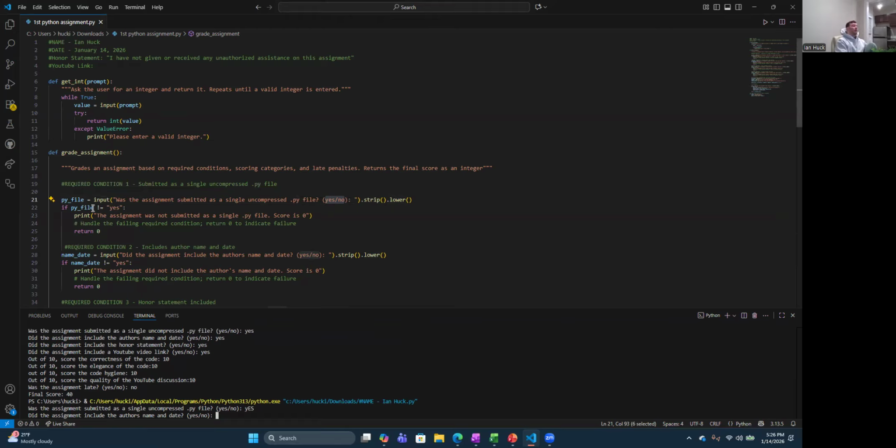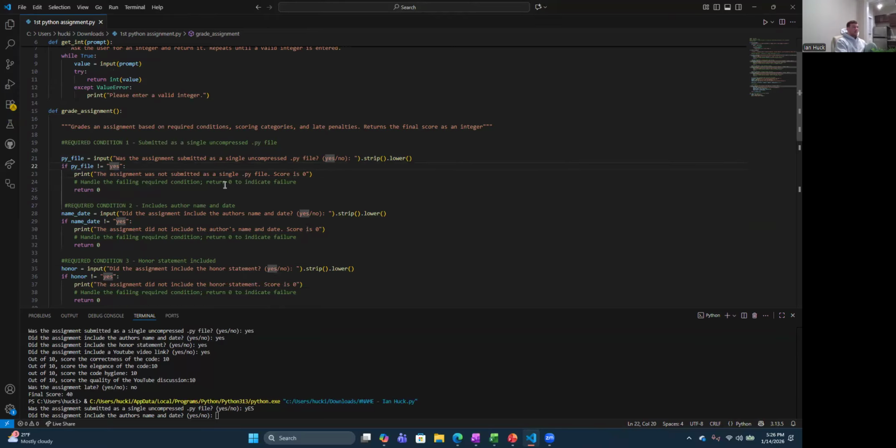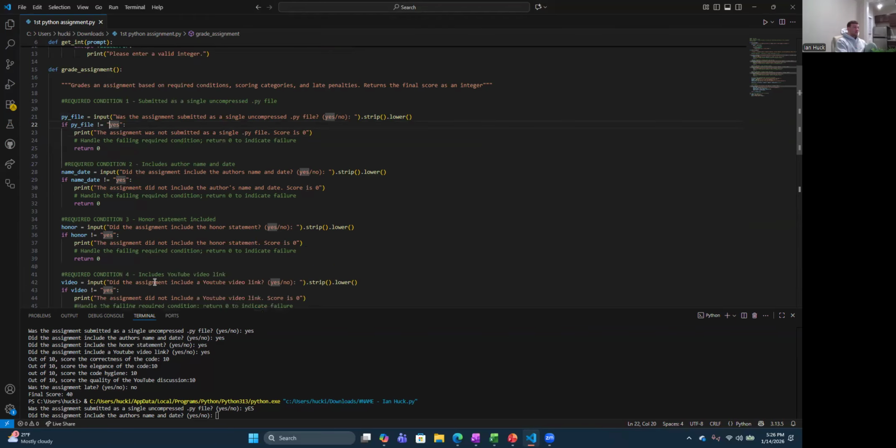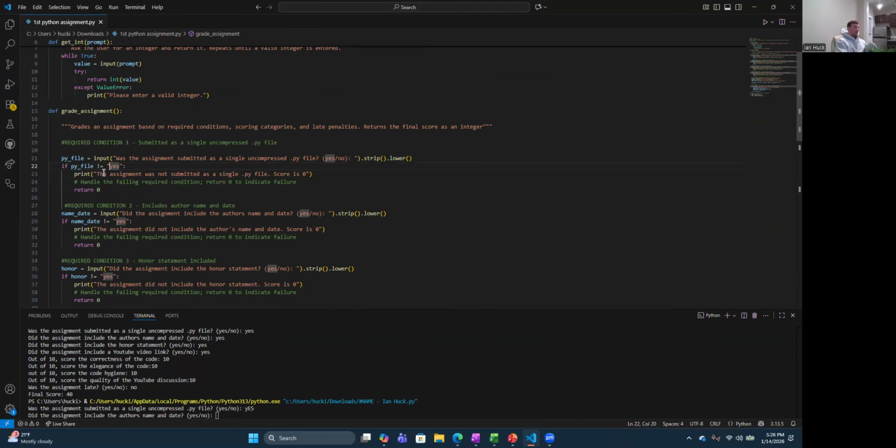And if it doesn't satisfy this condition right here, if I say no, it's going to print the assignment was not submitted as a single .py file, the score is 0. So if this is not a yes, the entire assignment's failed. And that's pretty much the logic of the rest of the four conditions. It's the same thing, but I'll walk through it.